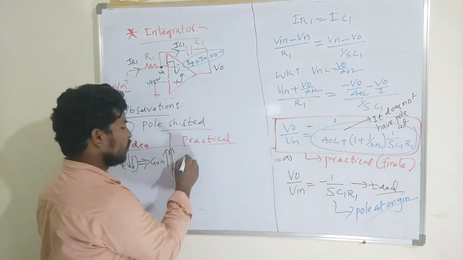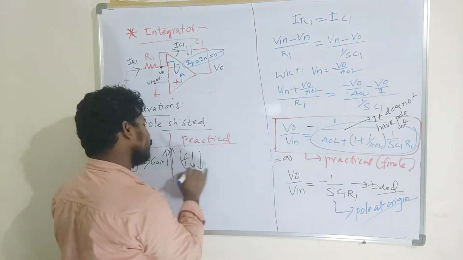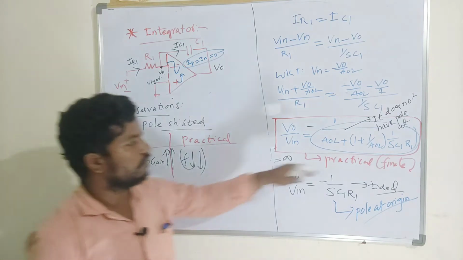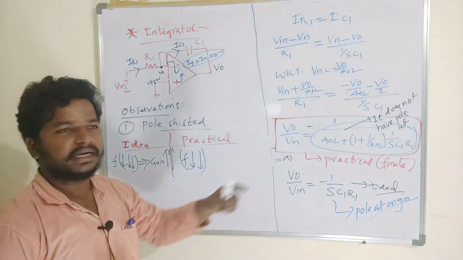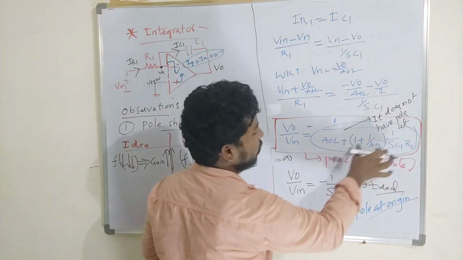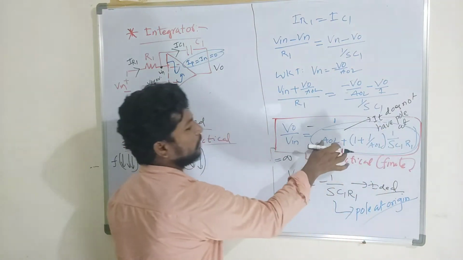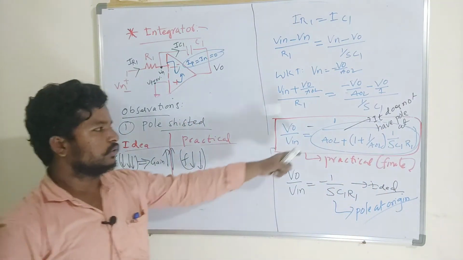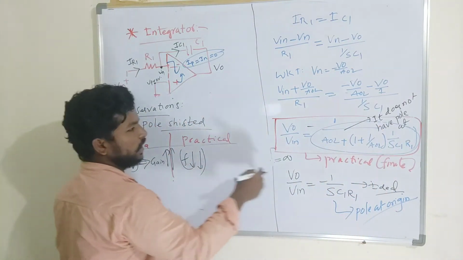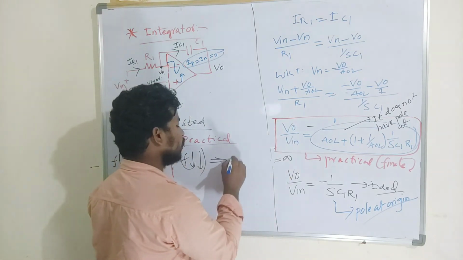In the same scenario, if I decrease the frequency of this operational amplifier in a practical way, because of having high gain, it provides a constant gain.